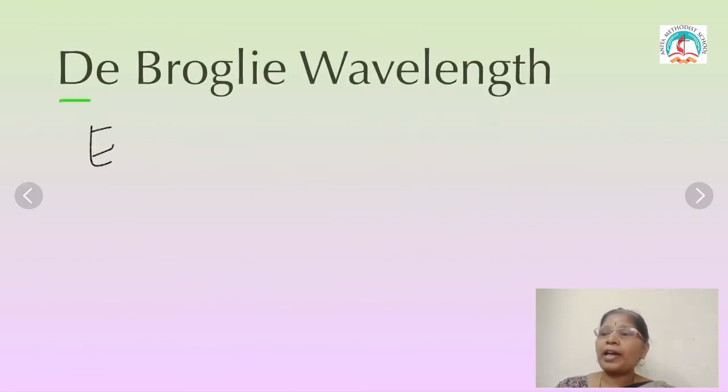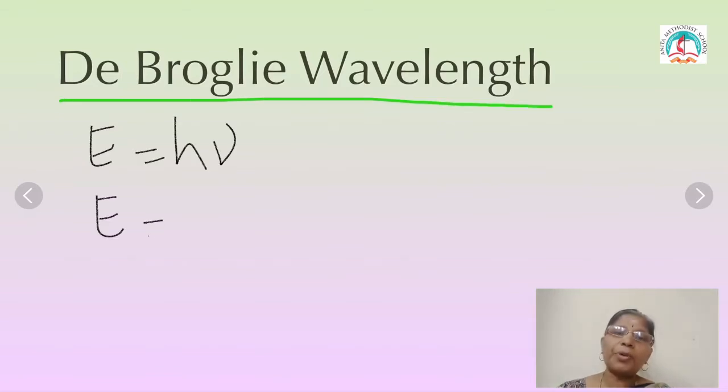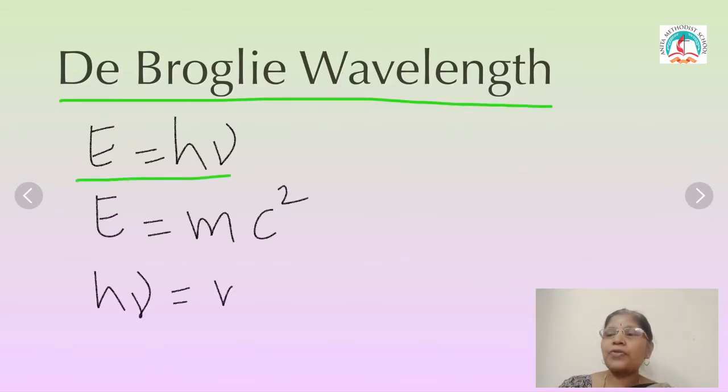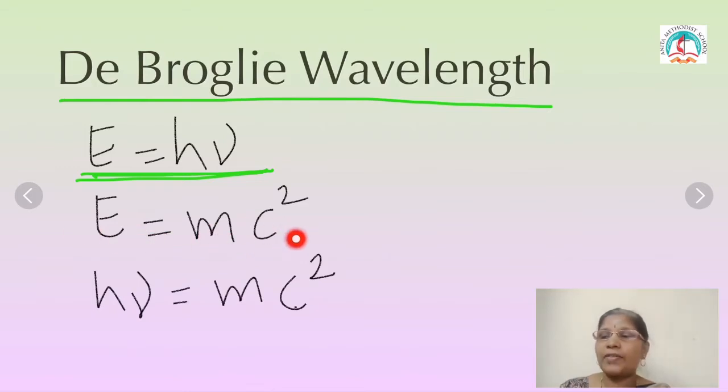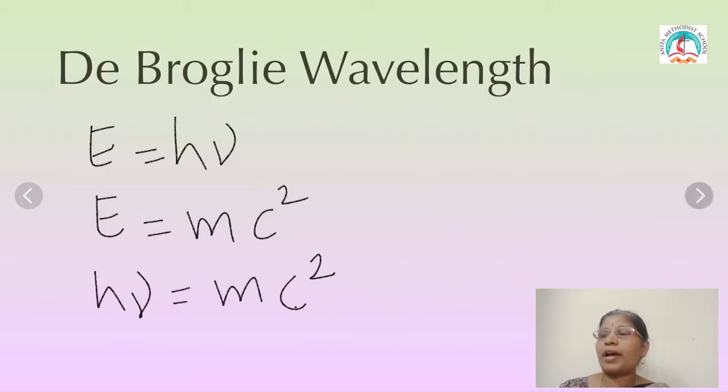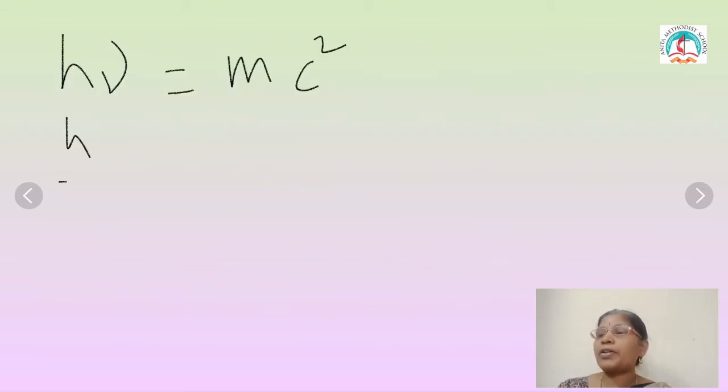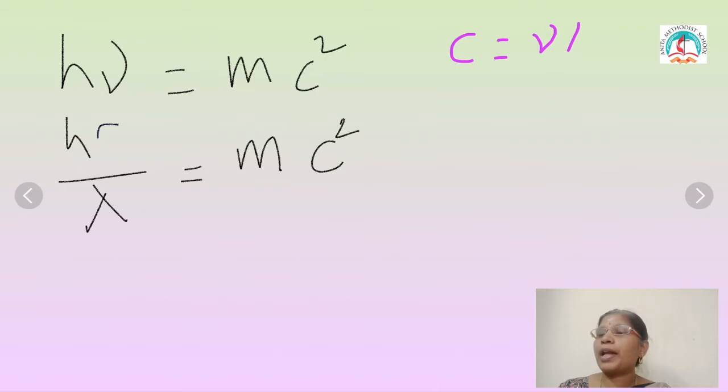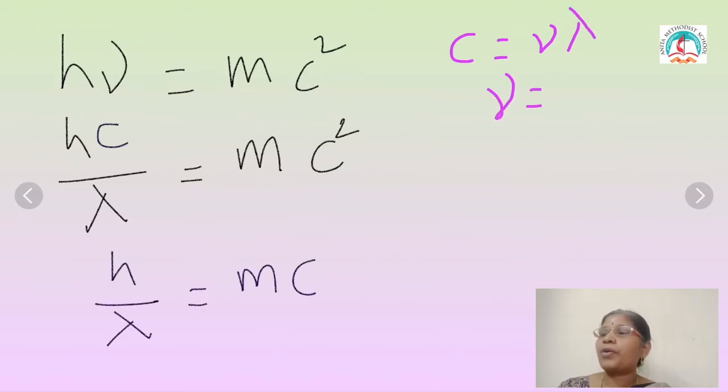Now, you are going to calculate the wavelength of de Broglie waves. You know, Einstein's photon energy, that means the E value, is calculated with the help of E equal to h mu. This is Einstein's mass energy equivalence, E equal to mc square. The left hand side value is equal to the right hand side value. So h mu is equal to mc square. You know C equal to mu lambda. From this, mu equal to C divided by lambda.